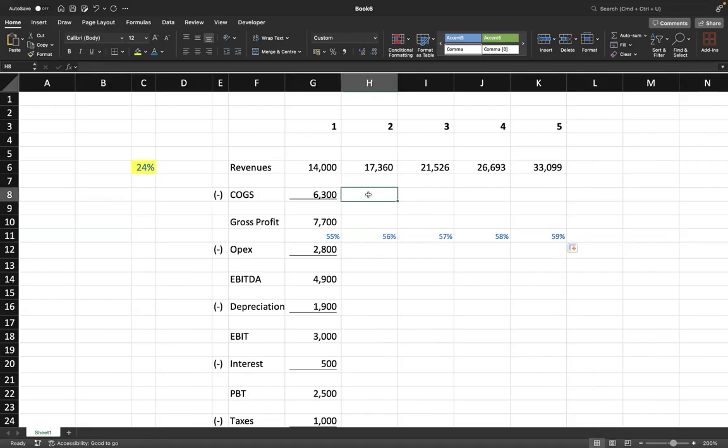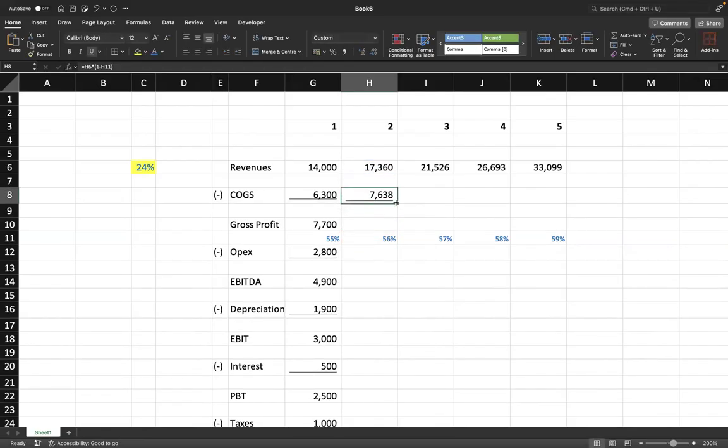अगर ये आपके ग्रॉस प्रॉफिट मार्जिन है, how will you get your cost of goods sold? हाँ, तो is equal to revenue into 1 minus gross profit margin. Revenue into 1 minus gross profit margin. This becomes your cost of goods sold. And gross profit के लिए तो कुछ करना नहीं है, just drag it.